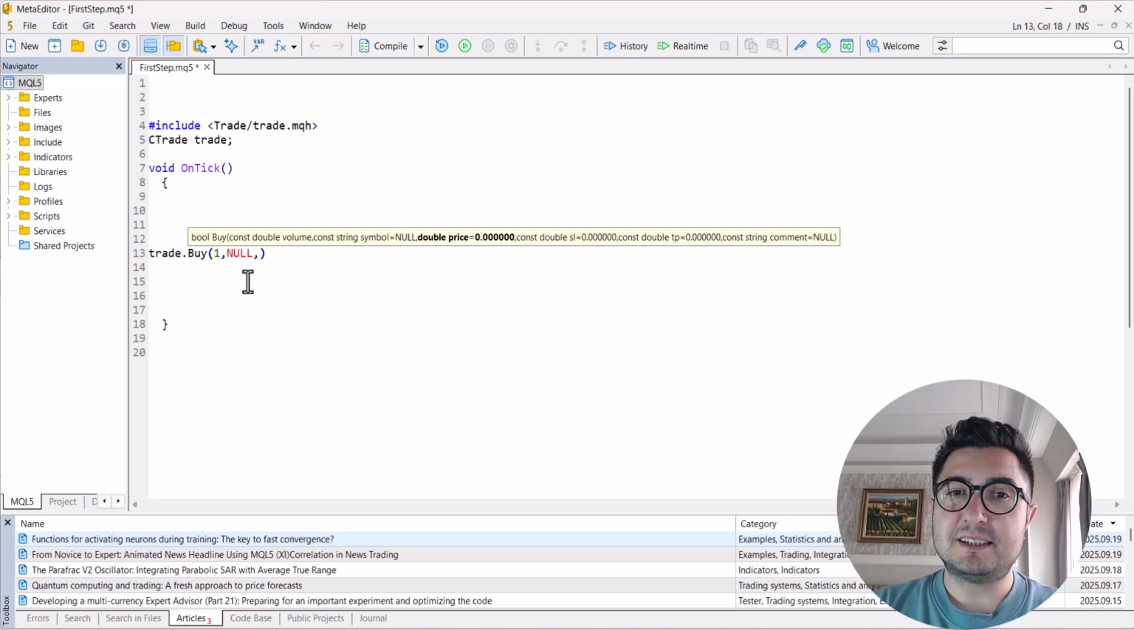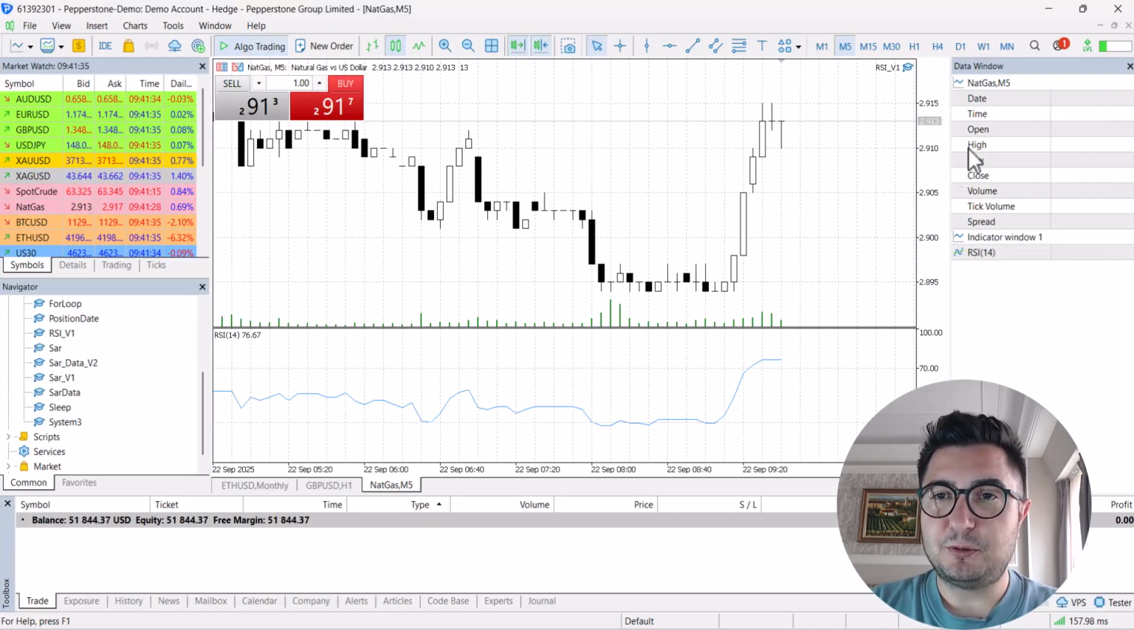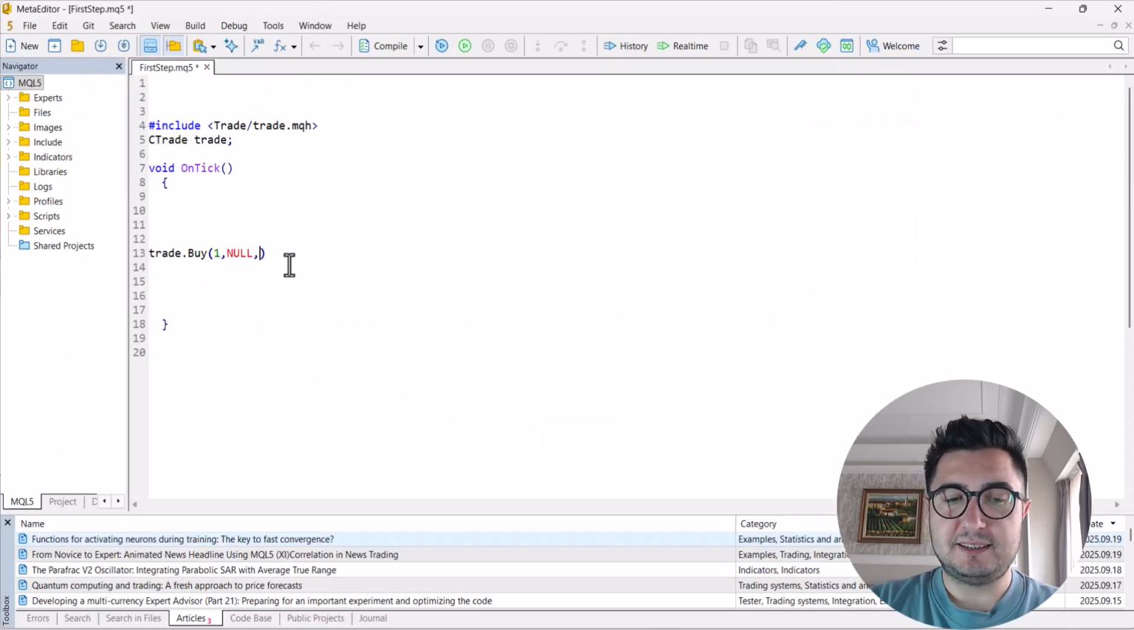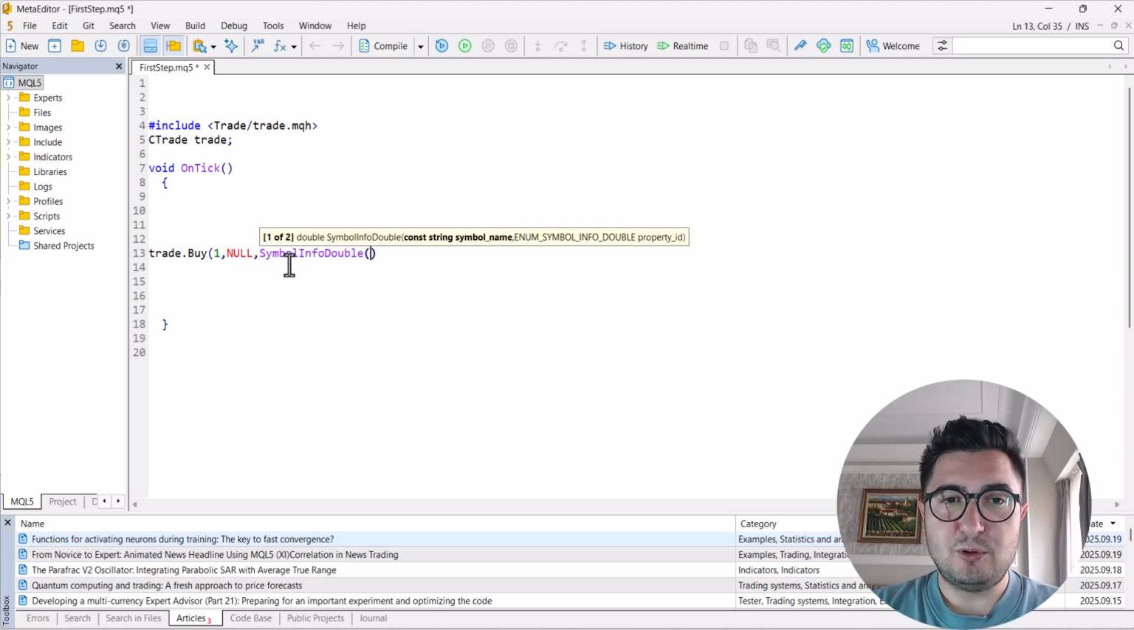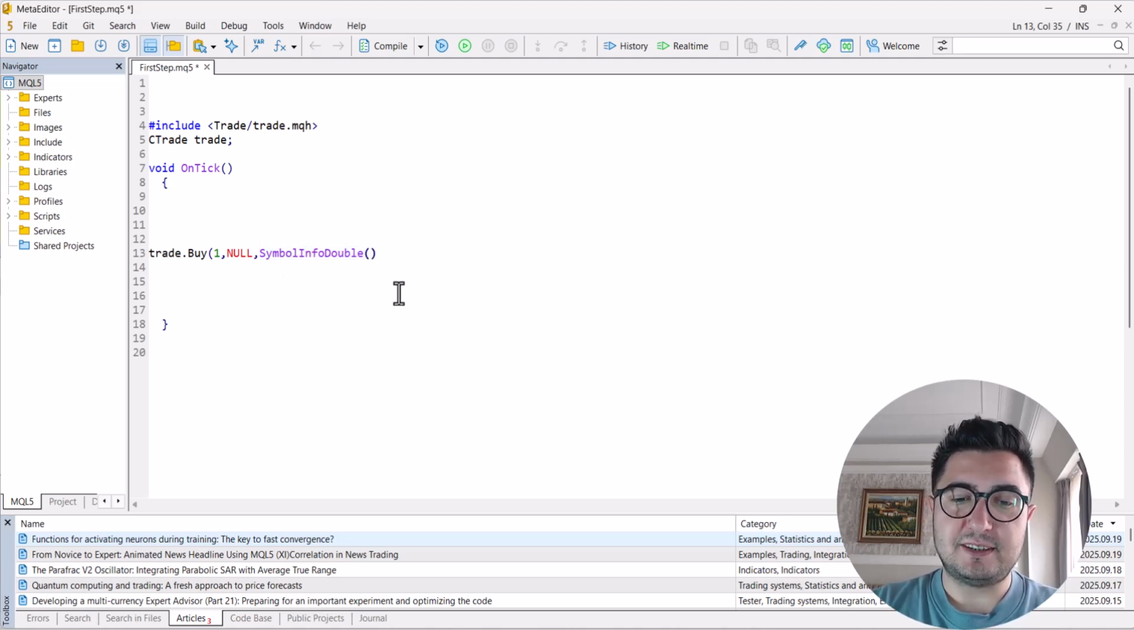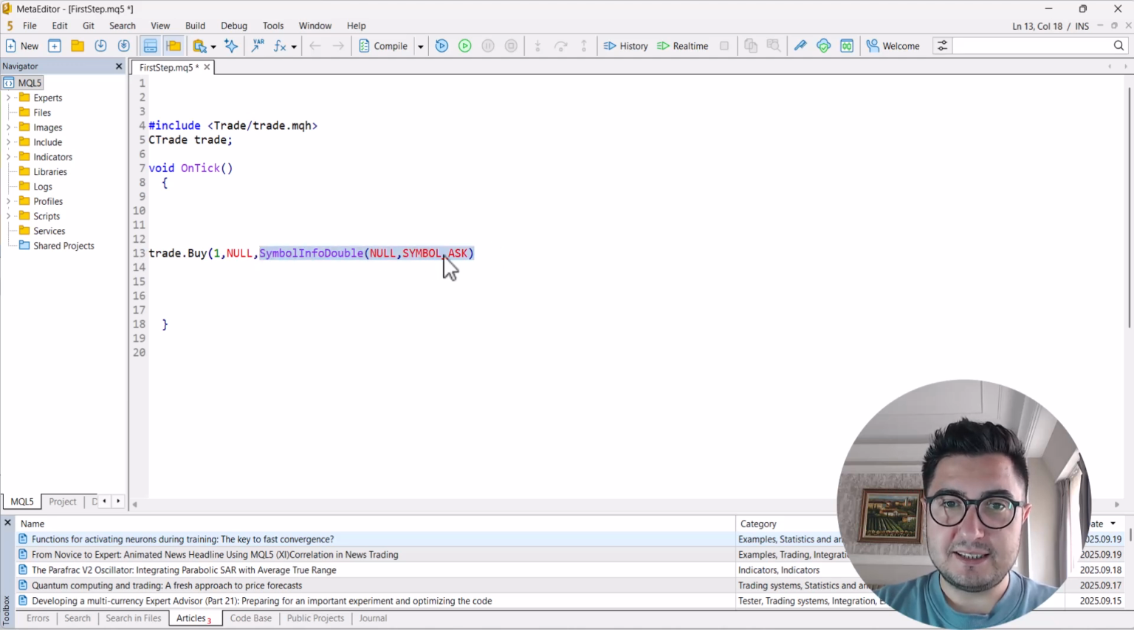Now the system asks for the price. Which price level do I want to open at? I want to open a market buy. A market order means the current price. For the buy position I need SymbolInfoDouble. This is the function that I can use with the same NULL parameter and SYMBOL_ASK. This function gives me the current ask price, and I want to open at this current ask price level.